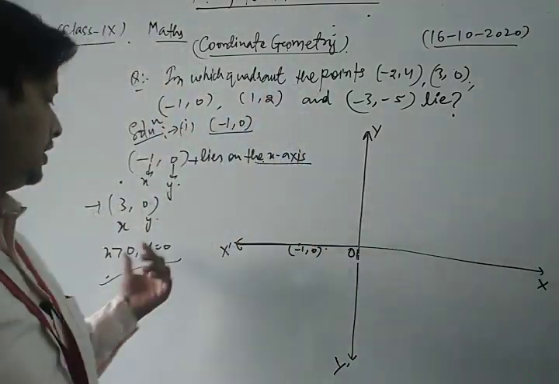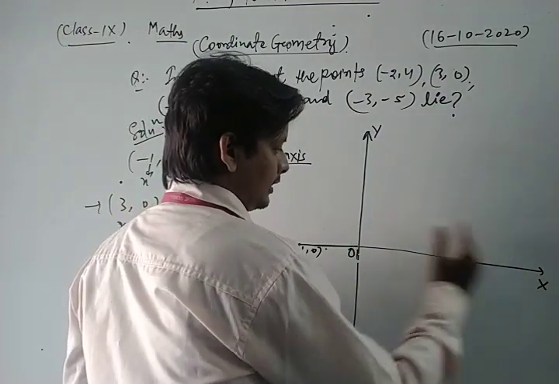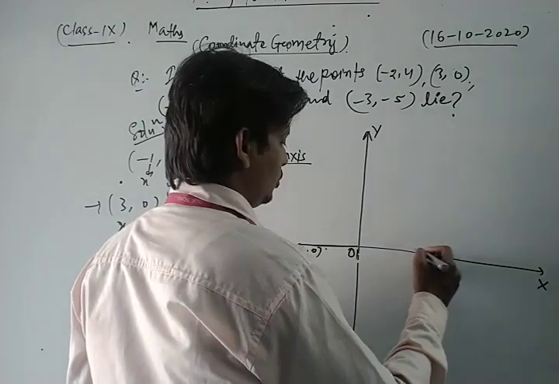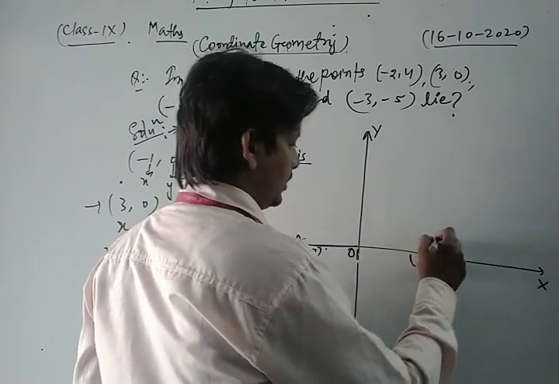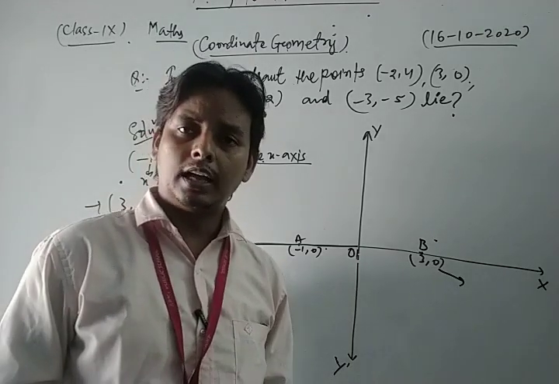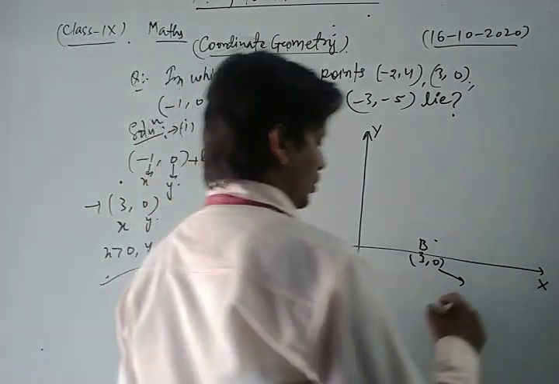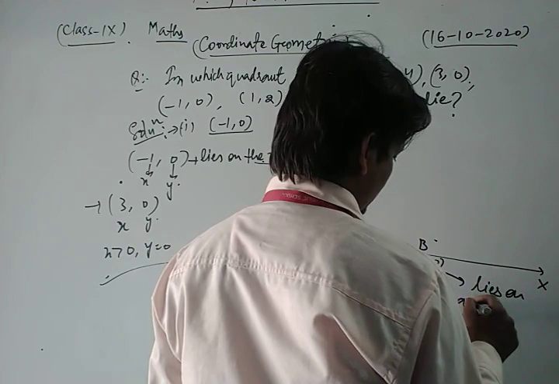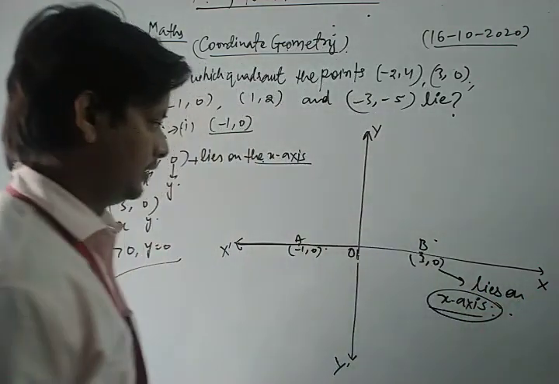So for the point 3, 0, x is positive, in the positive direction of x. So the point 3, 0 lies somewhere here. Suppose this is A, this is B. So the coordinate 3, 0 lies on which axis? It lies on the x-axis. Okay, dear friends.